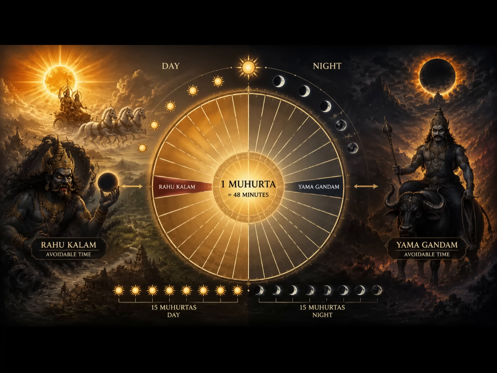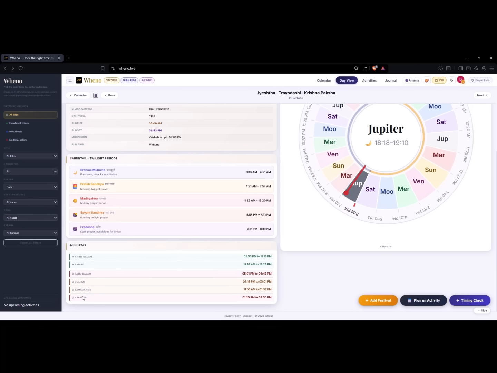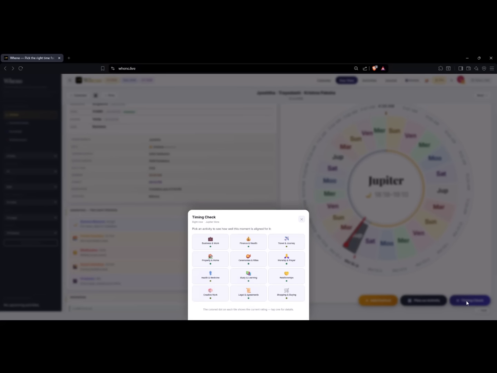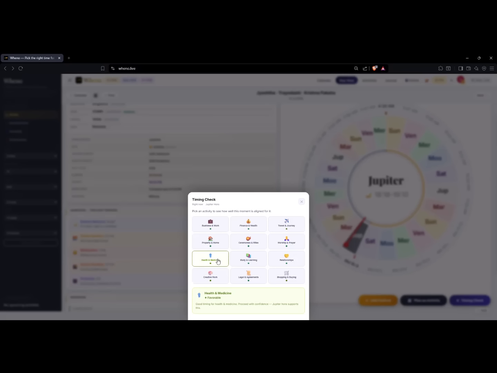Earlier, time was divided into Muhurtas, a 48-minute period, kind of like an hour. Within these Muhurtas, there are some really avoidable times like the Rahu Kalam and Yama Gandam. You can check these details also in the day view. You can check the current time for its feasibility for various activities using the timing check. These predictions are made based on various factors from Jyotishya texts.